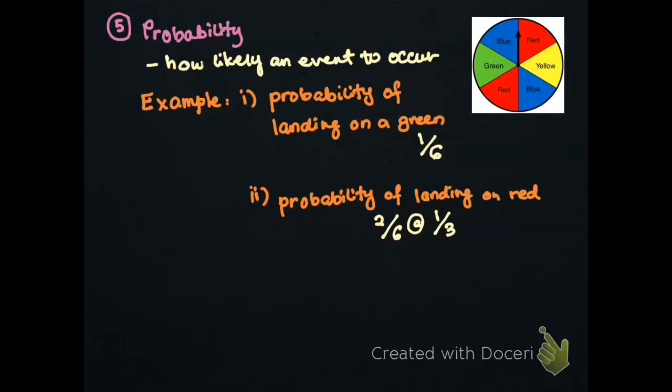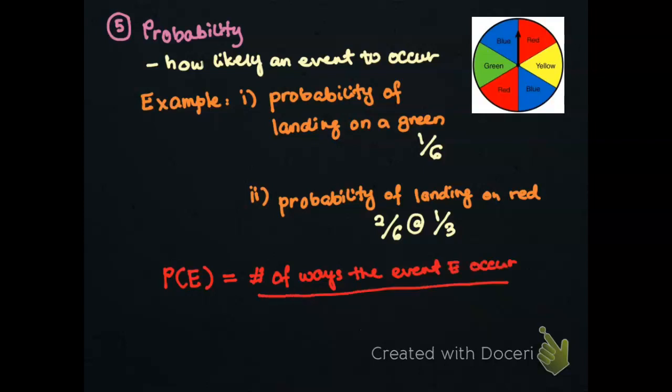In order to measure the probability of an event to occur, the formula is: probability of an event A is equal to the number of ways the event A occurs divided by the total number of possible outcomes.